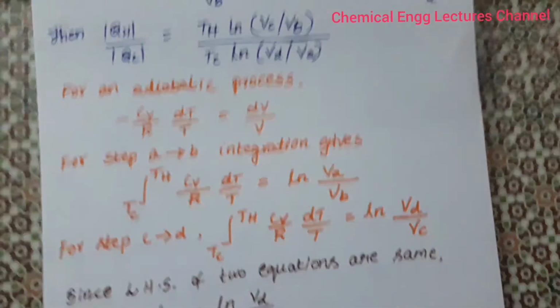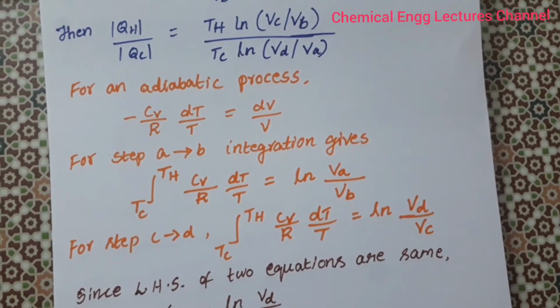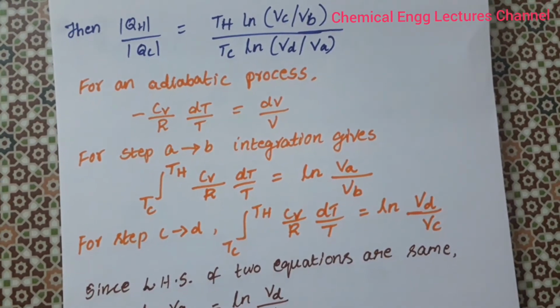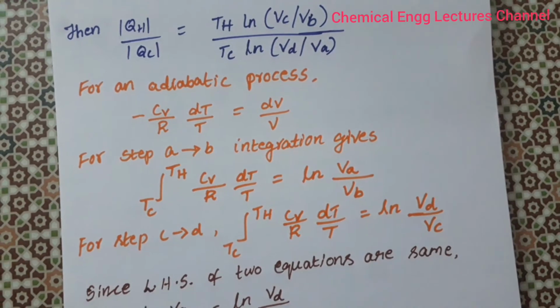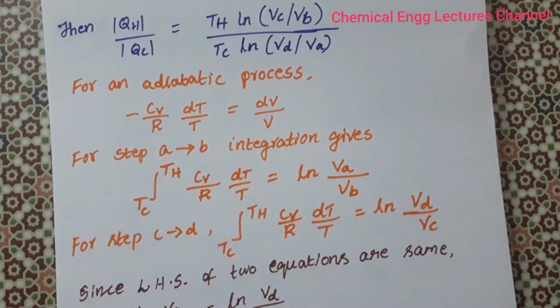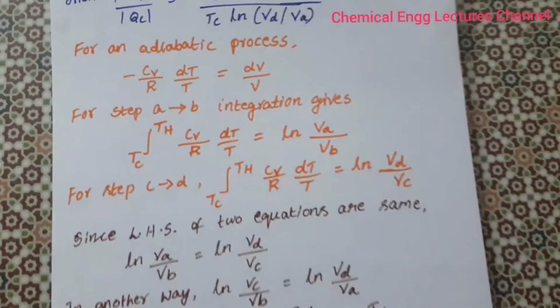That means we are applying the steps A to B, from Tc to Th. Similarly, for step C to D, integral Tc to Th Cv by R dT by T is equal to ln Vd by Vc. So we are applying from C to D.